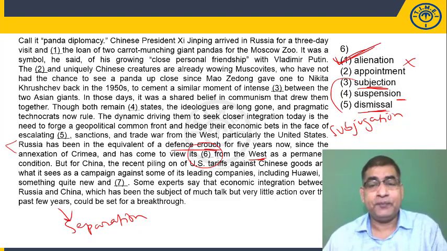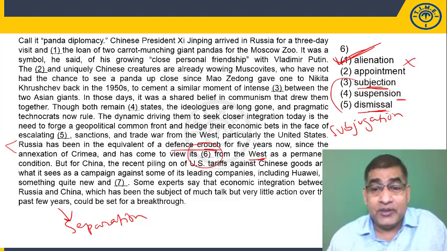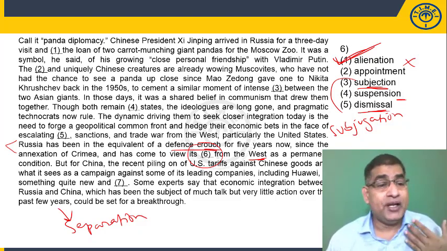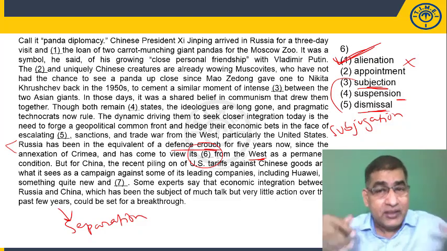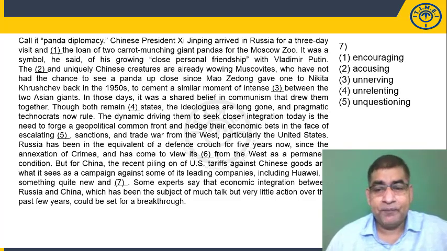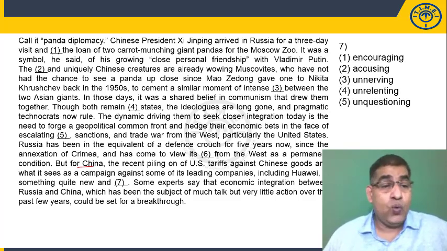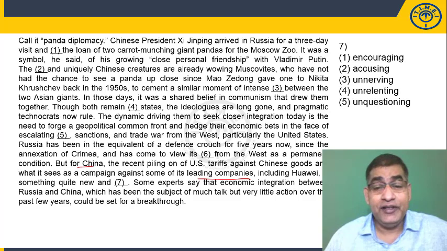It makes sense, right? Since the annexation of Crimea, it has come to view its alienation, meaning separation from the West, as a permanent condition. It's not physical separation, like social separation. So we go to the 7th blank, the last blank, where the author says, but for China, the recent piling on of the US tariffs against Chinese goods and what it sees as a campaign against some of its leading companies, including Huawei, is something quite new and dash.